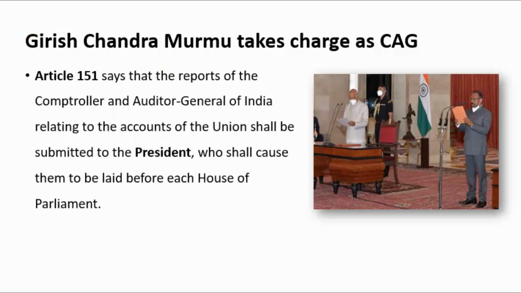Apart from this, Article 151 says that reports of CAG relating to the accounts of the Union shall be submitted to the President. This question was asked in the CDS examination: to whom does CAG submit its reports? It is the President, and after that the President can lay them before the House of Parliament.